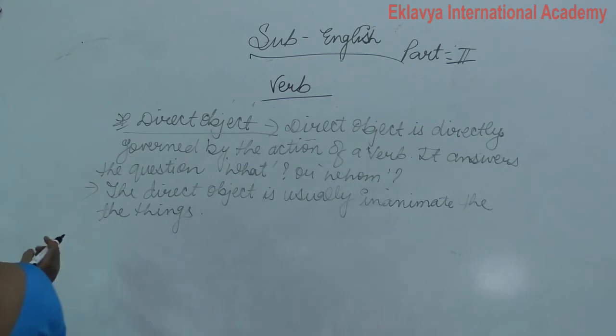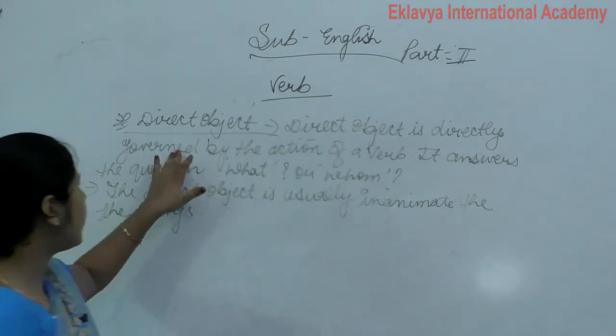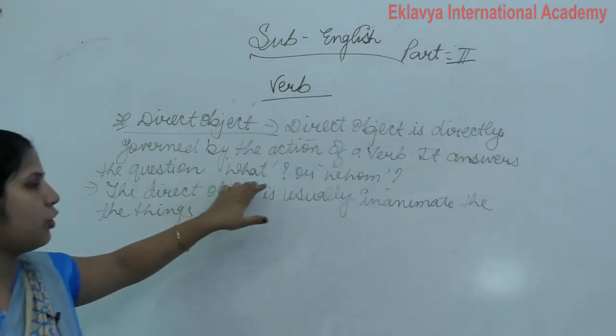Clear? So this is called our direct object. Direct object is directly governed by the action of a verb. It answers the question what or whom.